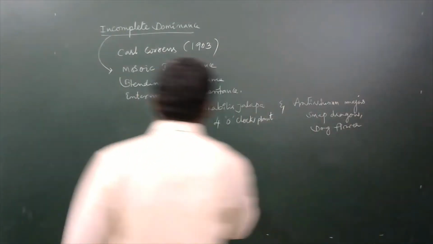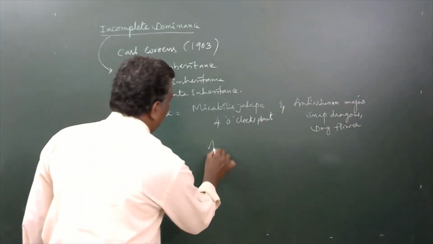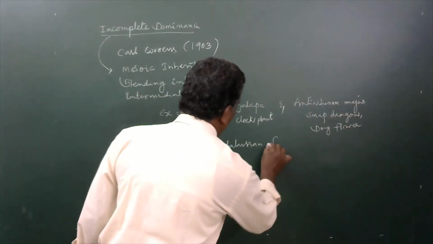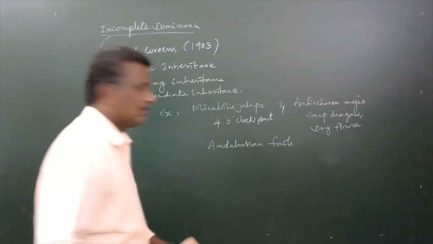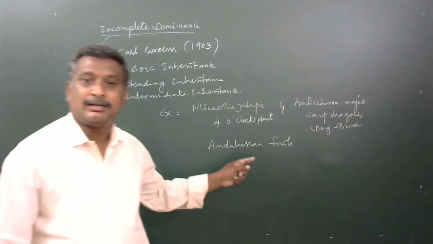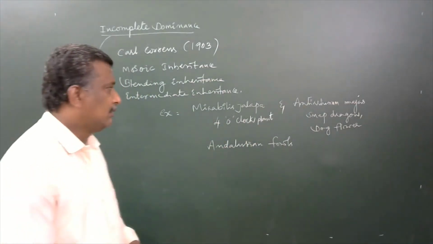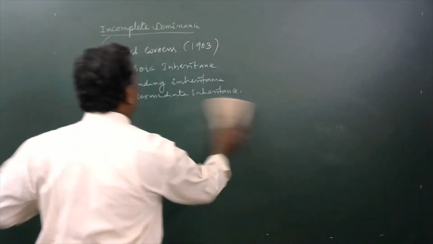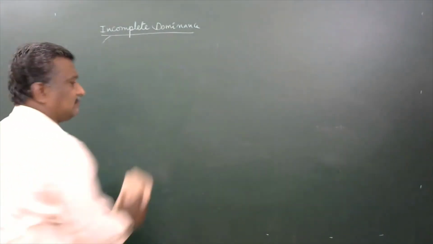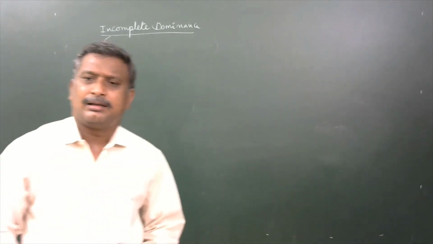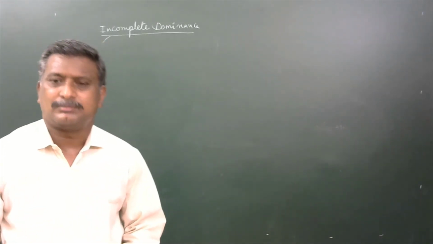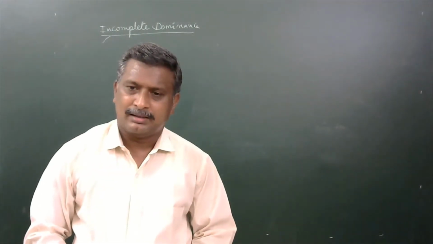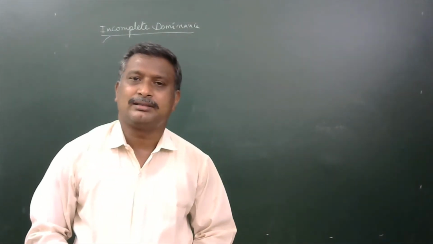And one more, Andalusian fowls. That also shows incomplete dominance. Simply, one by one we will go through. Here, Mirabilis jalapa and Antirrhinum majus. In both of them, there are two varieties of flowers. One is a red flower, the other one is a white flower.